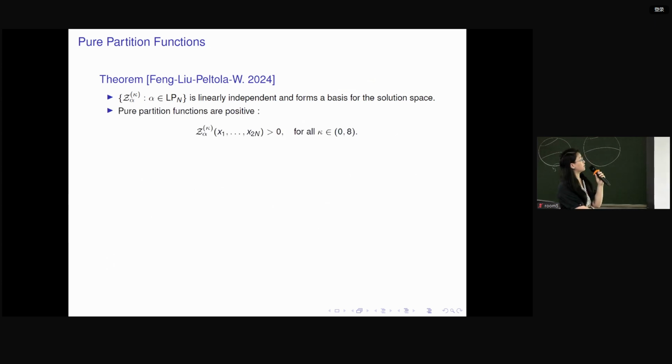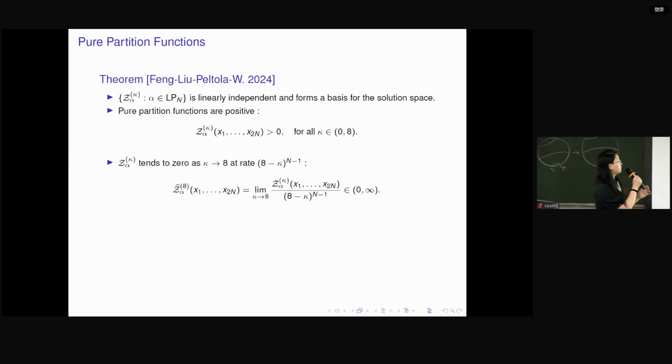And they are always positive. So this is good for us because we want them to be probabilities, so they have to be at least positive. Okay, so they are always positive. And when kappa goes to 8, we know that they're going to vanish. And we even know what the rate is when they go to 0. So the vanishing rate is (8 minus kappa) to the power n minus 1.